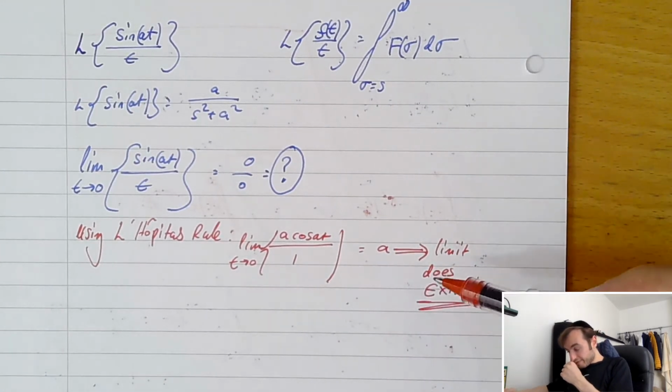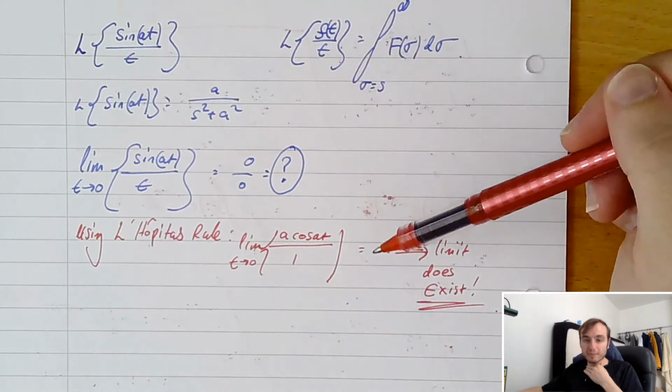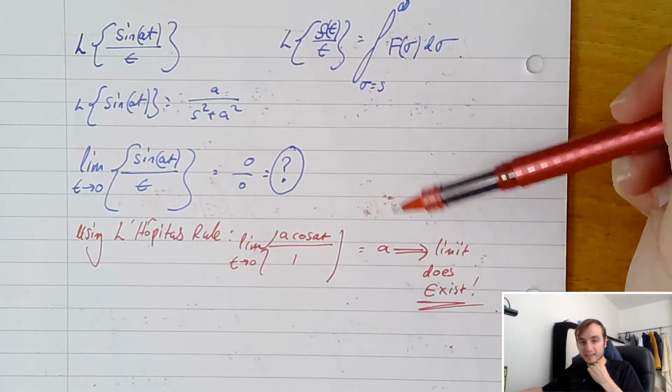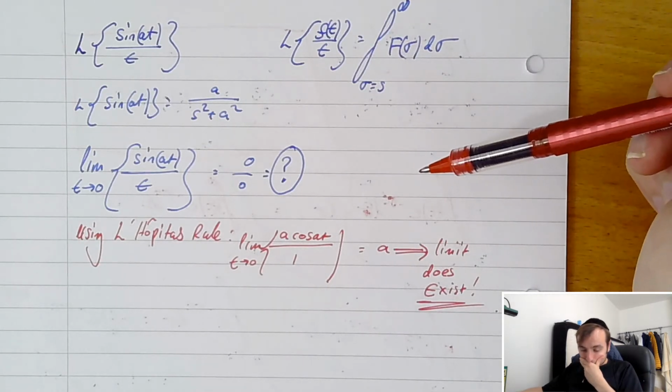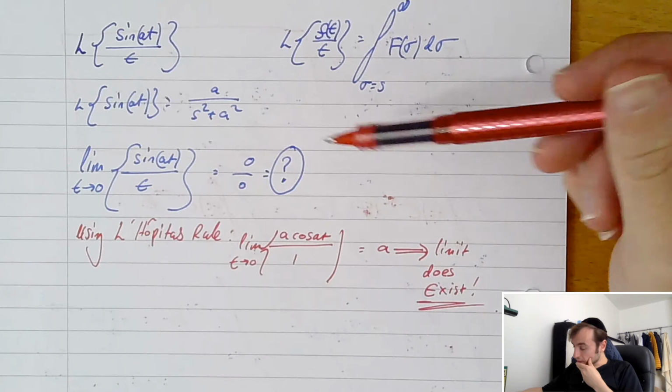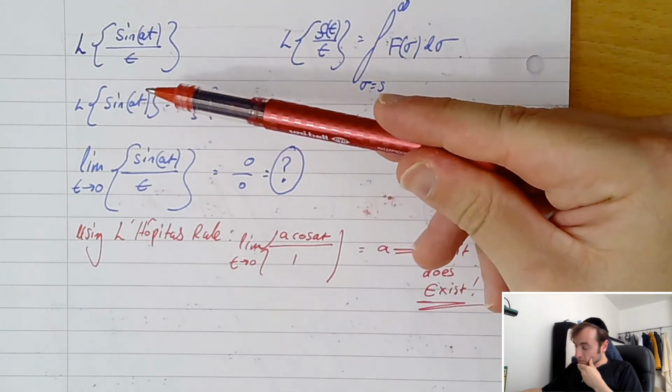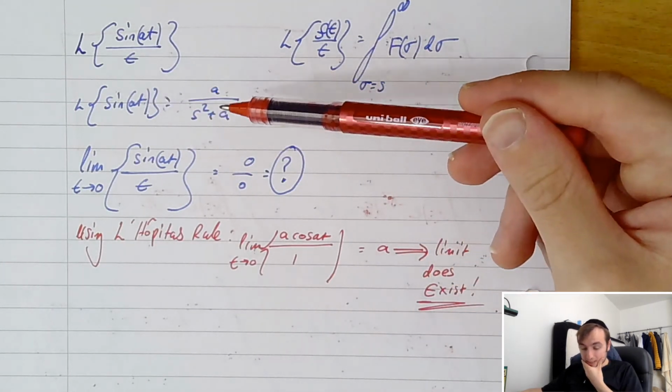Okay? And therefore, if the limit exists, the third theorem can actually be applied. If the limit does not exist, then we cannot apply this third theorem here. So that's all good. We've got the Laplace transform of f of t, sine at, a on s squared plus a squared.